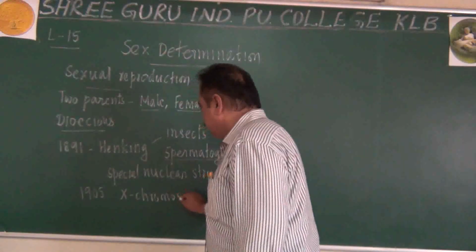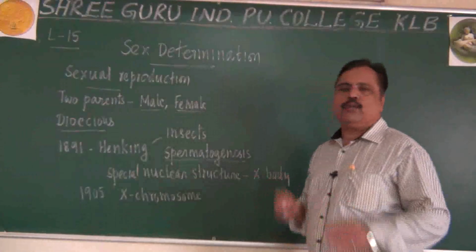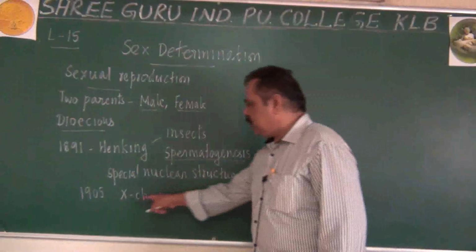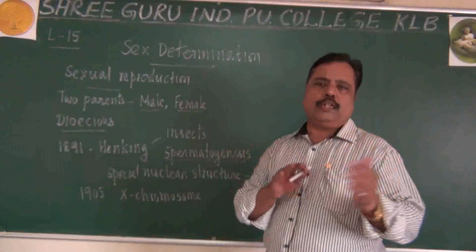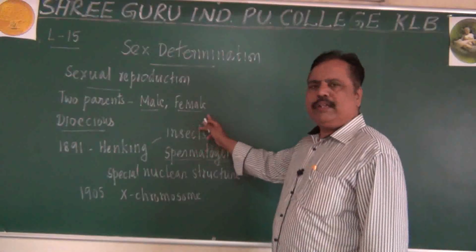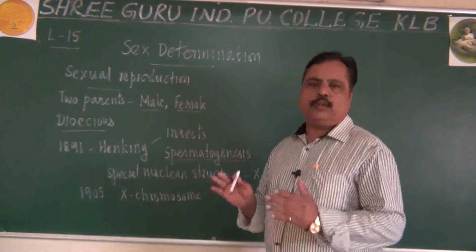So that special body is considered as X chromosome later by other scientists. Because of that, they started distinguishing that X chromosome from other chromosomes present in the nucleus. An insect may have diploid condition. In that, one special structure is called the X chromosome.